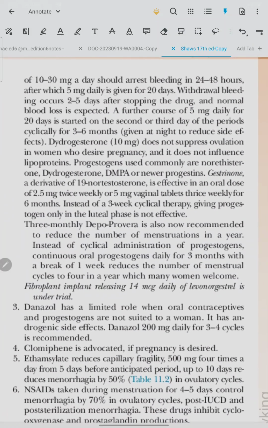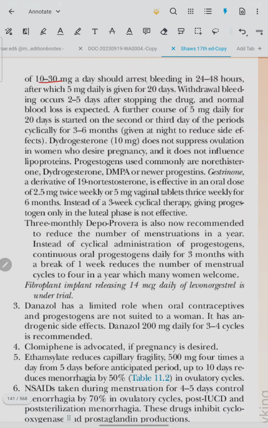A high initial dose of 10 to 30 mg a day should arrest the bleeding in 24 to 48 hours, after which 5 mg daily dose is given for 20 days. Withdrawal bleeding occurs 2 to 5 days after stopping the drug. A normal blood loss is expected. A further course of 5 mg daily for 20 days is started on the second or third day of the period, cyclically, especially for 3 to 6 months, given at night to reduce side effects.